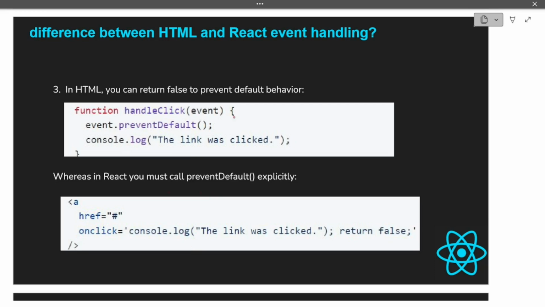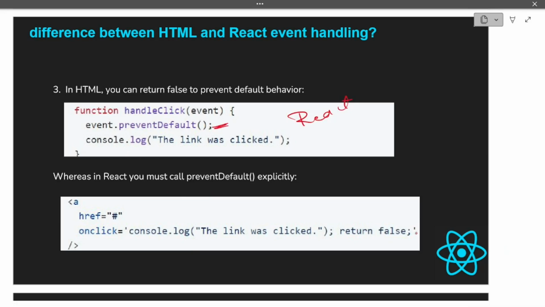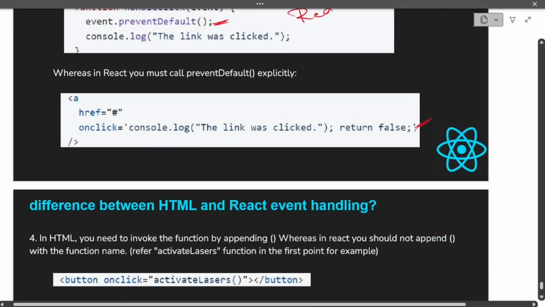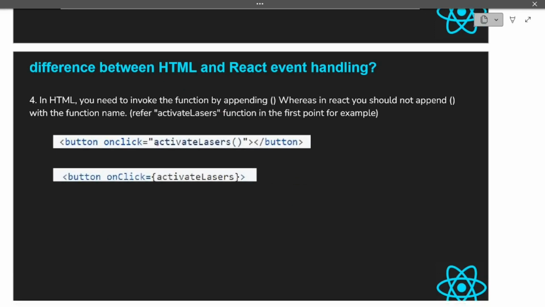The above one is a React example where we are calling event.preventDefault, and the below one is an HTML example where we are returning false. The last difference is that in HTML you need to invoke a function by appending parentheses. But in React you have to pass it directly. Never write parentheses over here, because otherwise it will call your function every time your component re-renders.